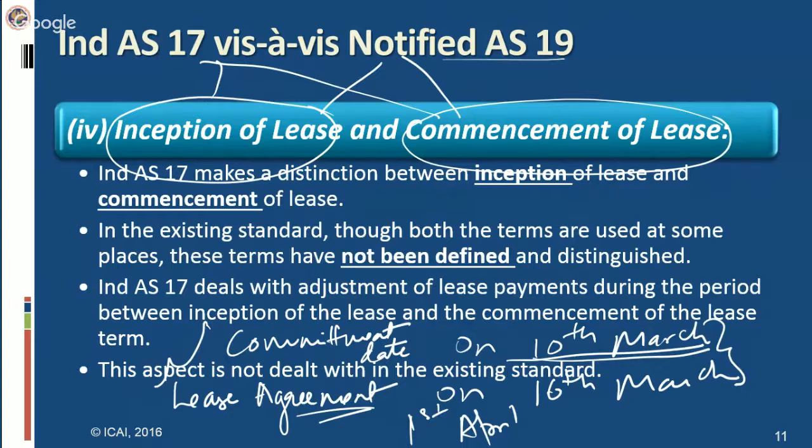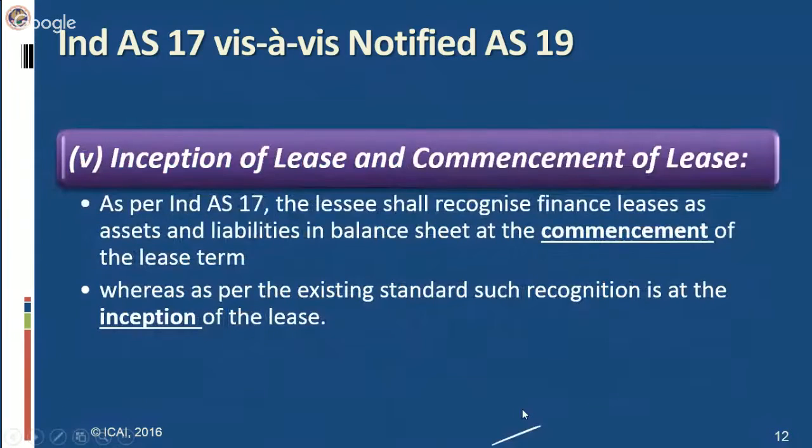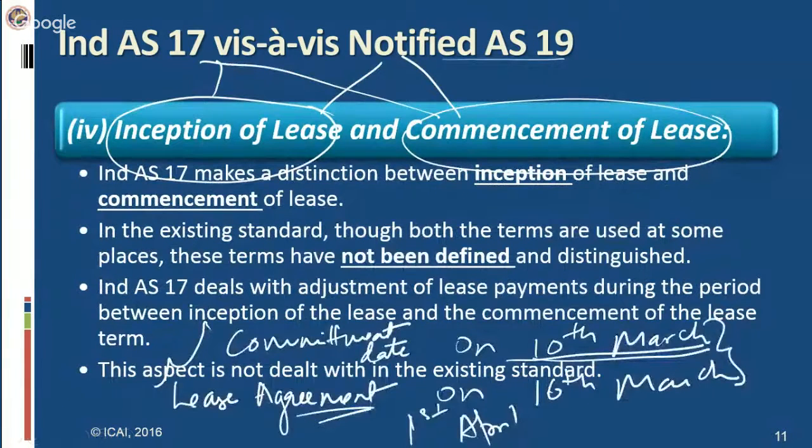As we all know, on the very first day of the lease, when the lessee starts using the lease asset, it recognizes that lease asset in its books at fair value. The date on which it recognizes the lease asset is the date which will be considered as the commencement date.